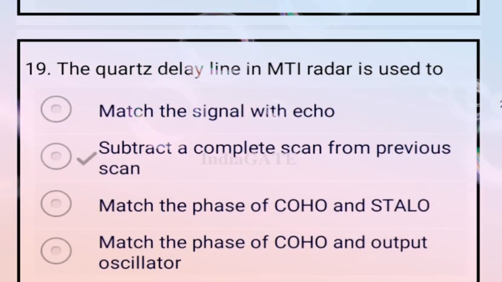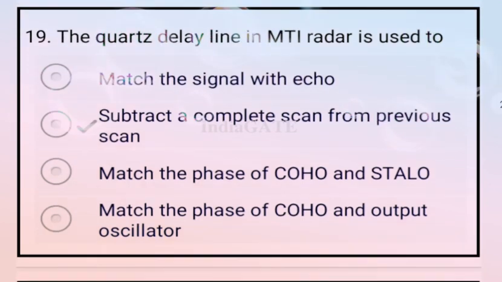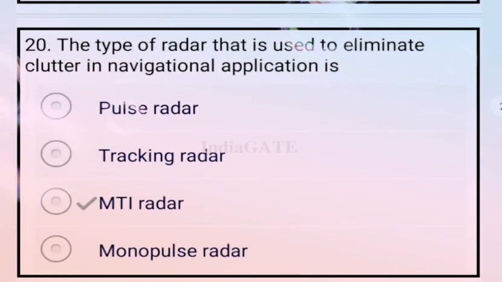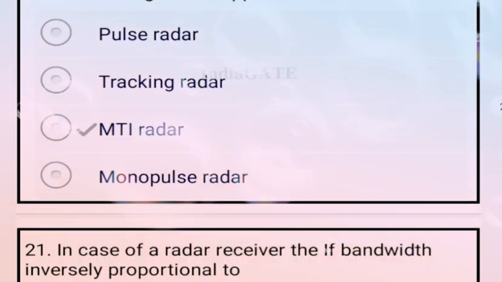Next question. The quad relay line in MTI radar is used to? This is used to subtract a complete scan from the previous scan. So option B is your correct answer. Next question. The type of radar that is used to eliminate clutter in navigational applications is? This is your MTI radar. Option C is your correct answer.